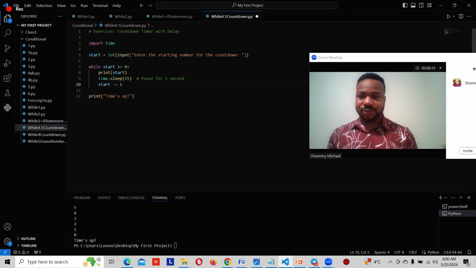So let's run through this program one more time. We said start right here. Start is a variable. We said our start is equal to... Let's comment this out. If we had said our start is 5 or 10, it won't prompt us to enter a number, right? That means we have assigned something for Python itself. Let's try to run this code.